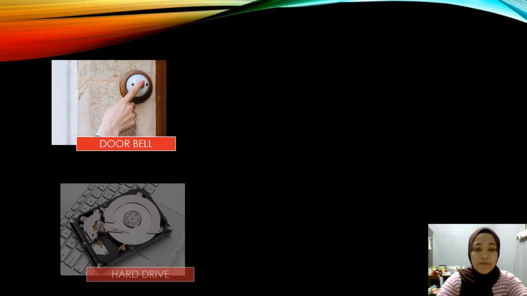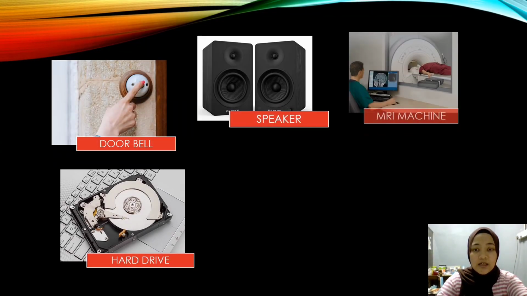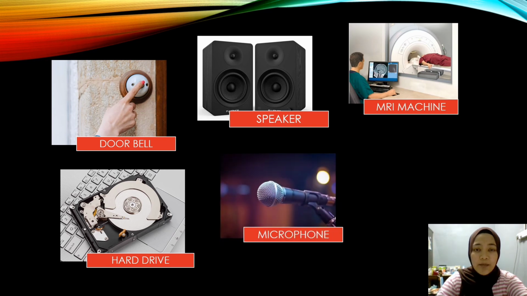Electromagnets can be found in our daily life, such as doorbell, hard drive, speaker, MRI machine, microphone, and many others. All of these objects are very important in our daily life because they can make our life easier.